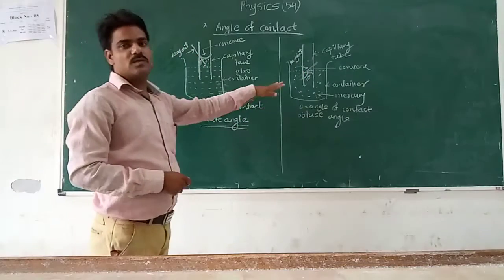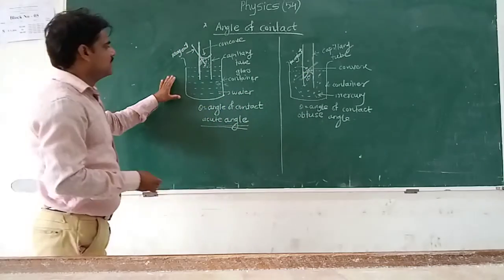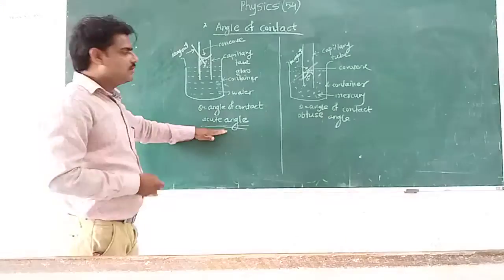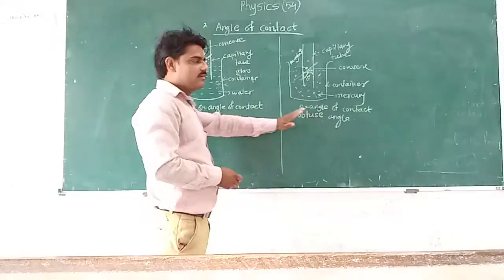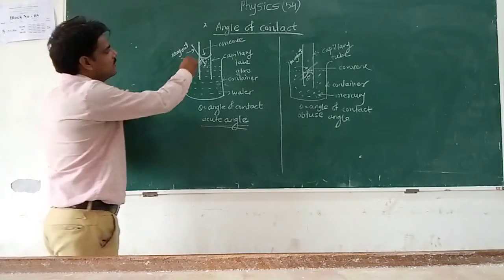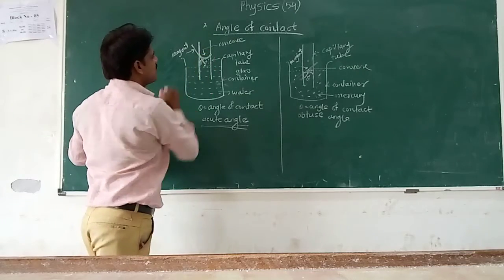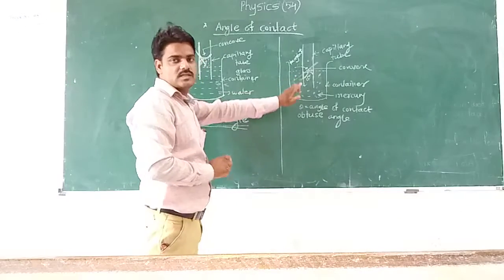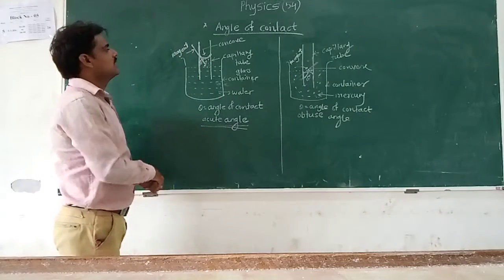What is the difference between the two diagrams? The difference is that in this situation for water there is an acute angle, and for mercury there is an obtuse angle. For water there is a concave meniscus, and for mercury there is a convex meniscus. That is the difference between the two diagrams.